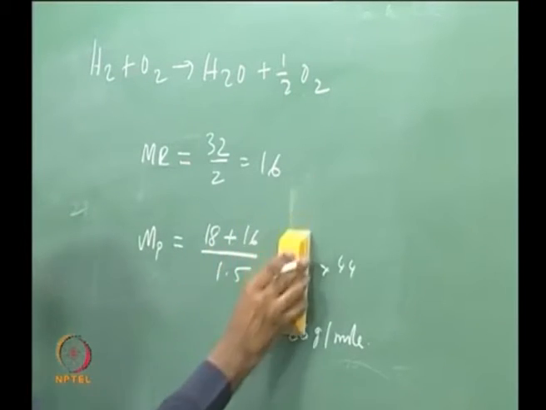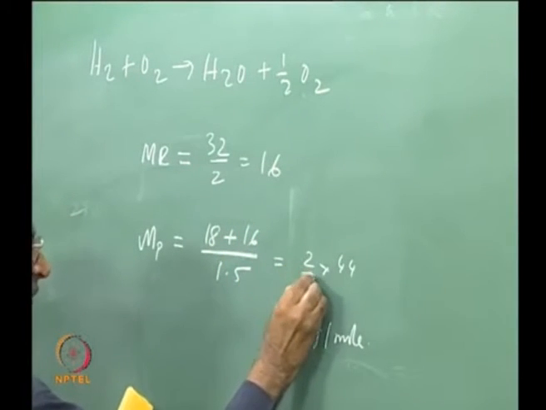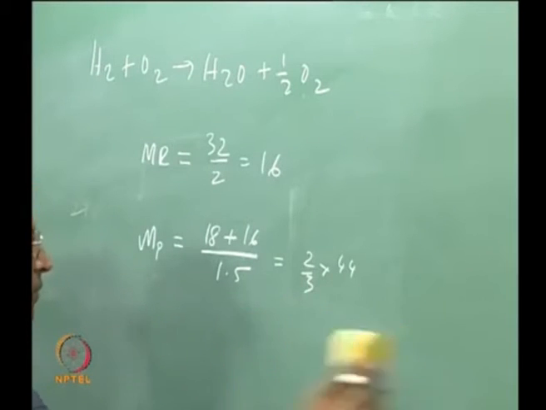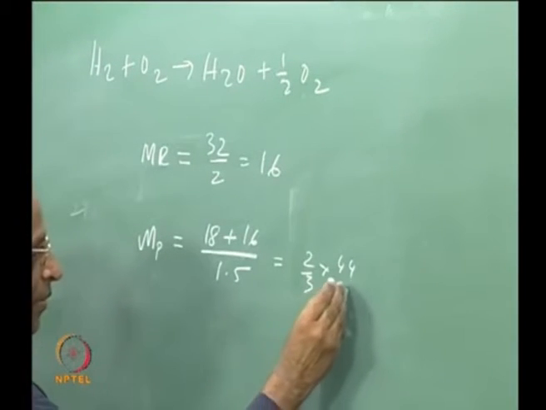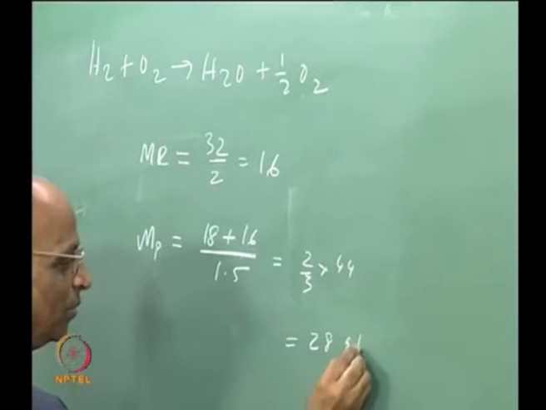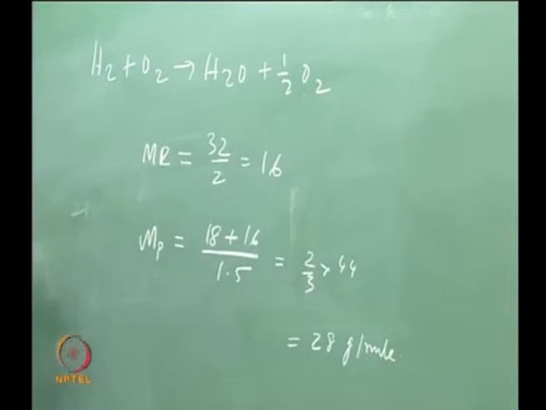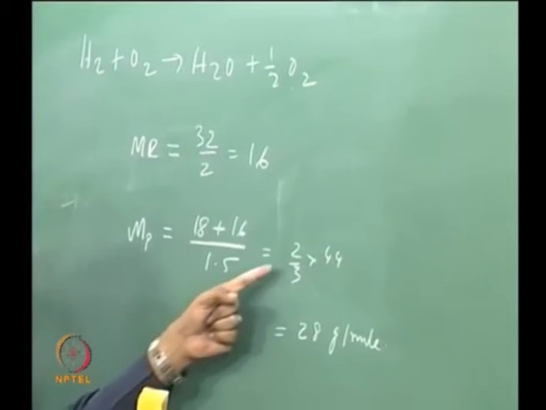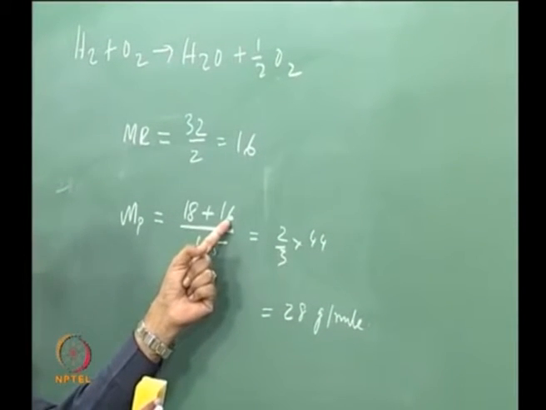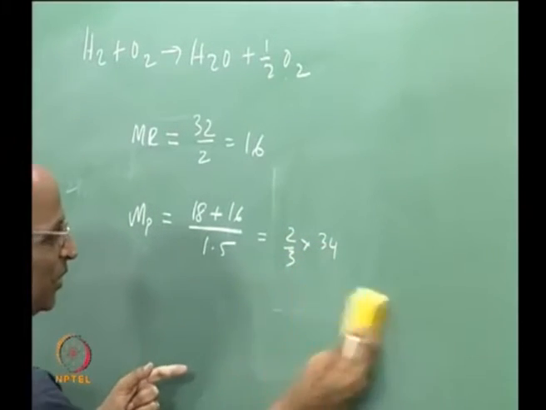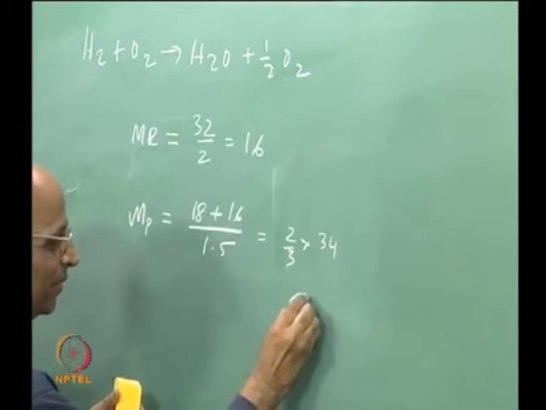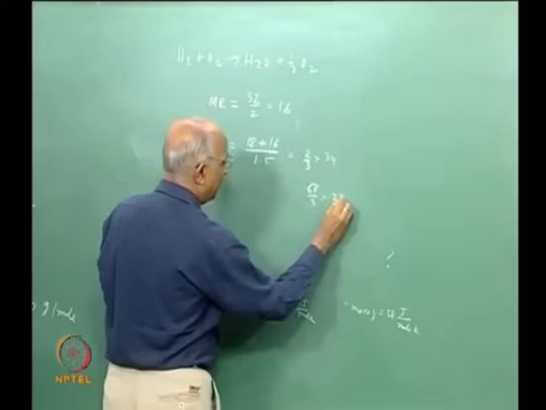Divided by 1.5, yeah, you are right, 2 by 3, 88 by 3. 88 by 3 means 2, 6, 24, 28 gram per mole, 24. 2 by 3 into 44, 34, I am sorry, okay, which is equal to 68 by 3, 23.